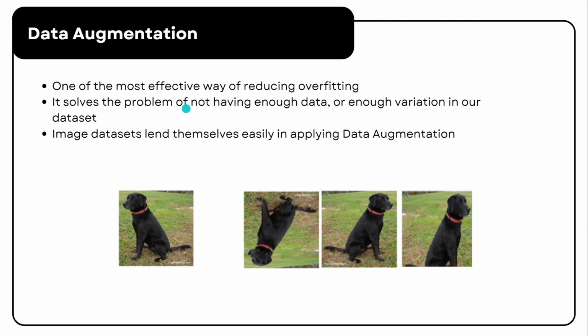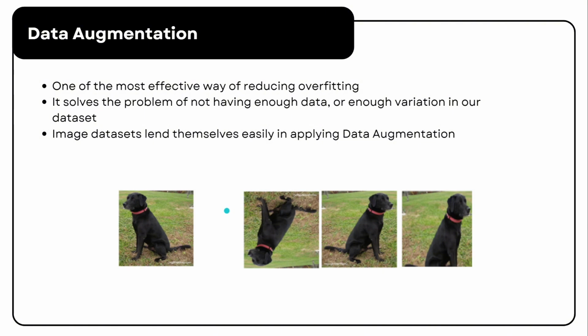So how does data augmentation achieve this? Well, image datasets naturally lend themselves to augmentation because we can apply various transformations to an image while preserving its key features. For example, as shown here, a single image can be altered in multiple ways: flipping, rotation, blurring, zooming, or adjusting the brightness and contrast, creating virtually infinite variations from just one original image.